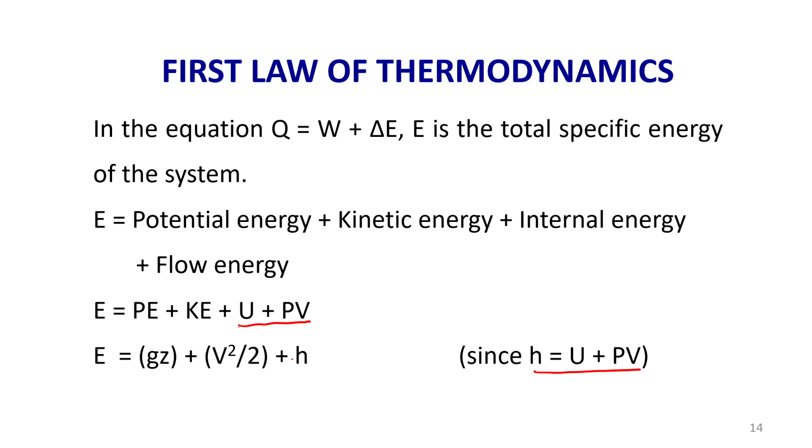H is equal to U plus PV, where U is the internal energy, P is the pressure, and V is the volume. Yesterday we saw the work done for a constant pressure process: integral PdV. If you integrate dV, you will get V; P into V, apply the limits between state 1 and state 2, and we got P into V2 minus V1.